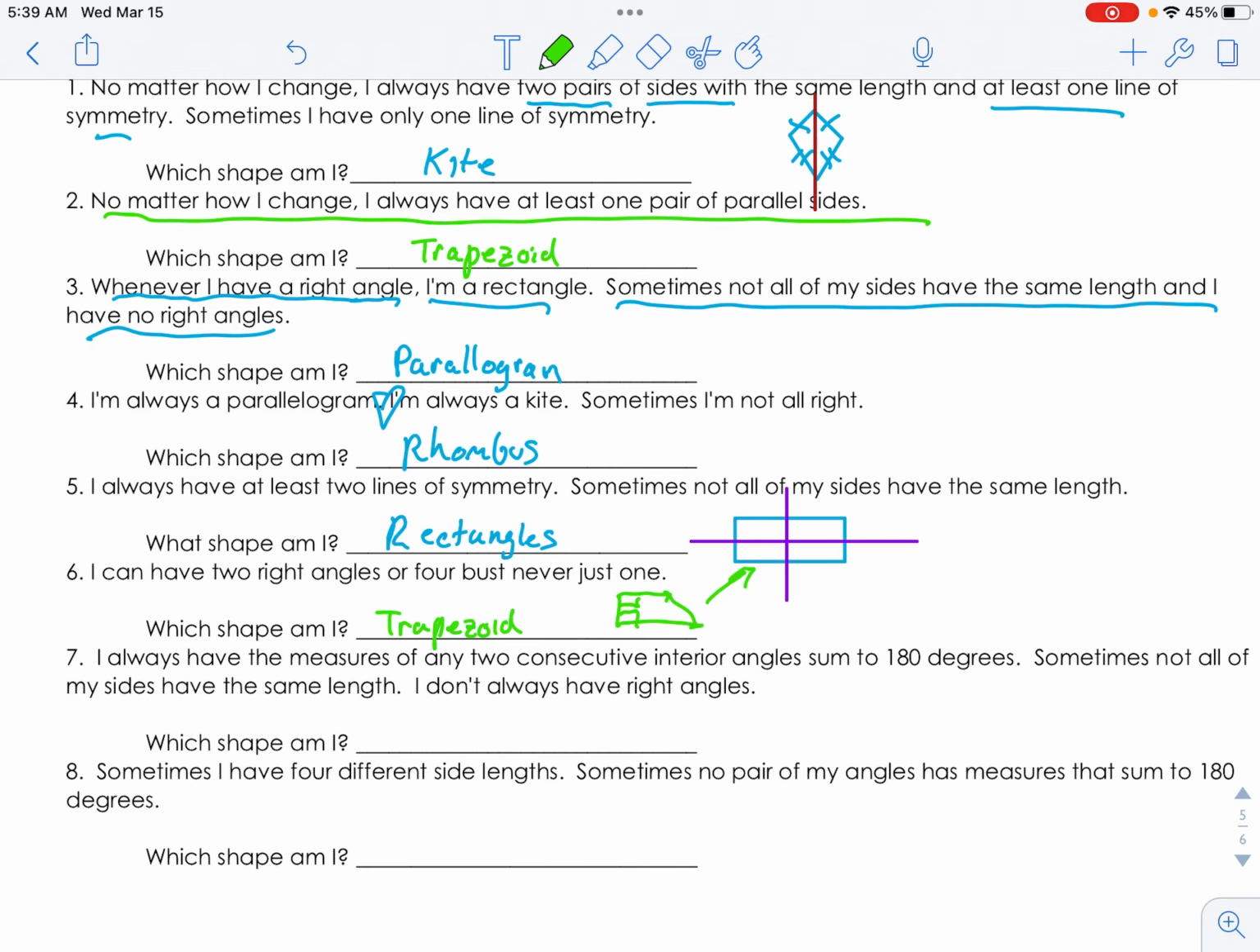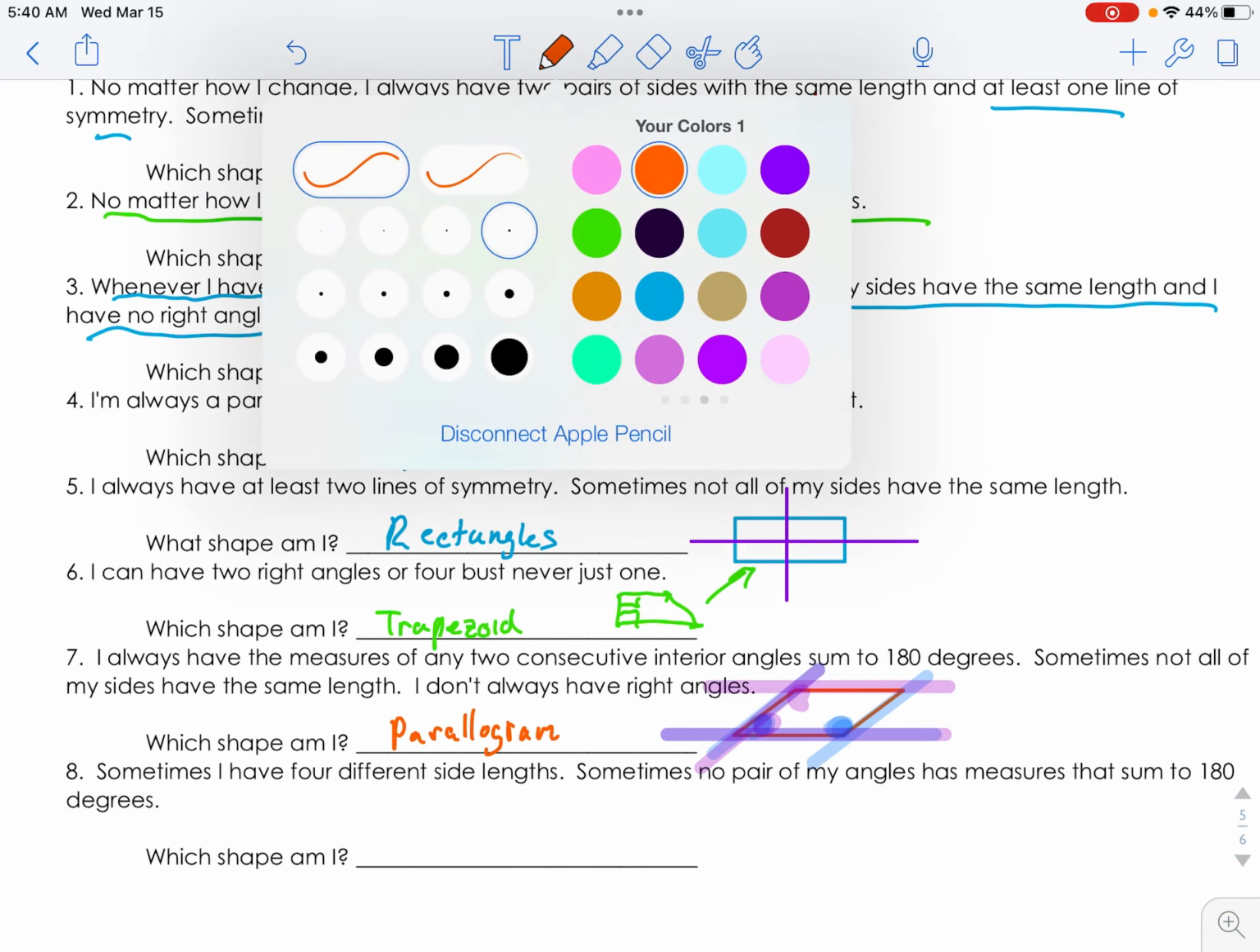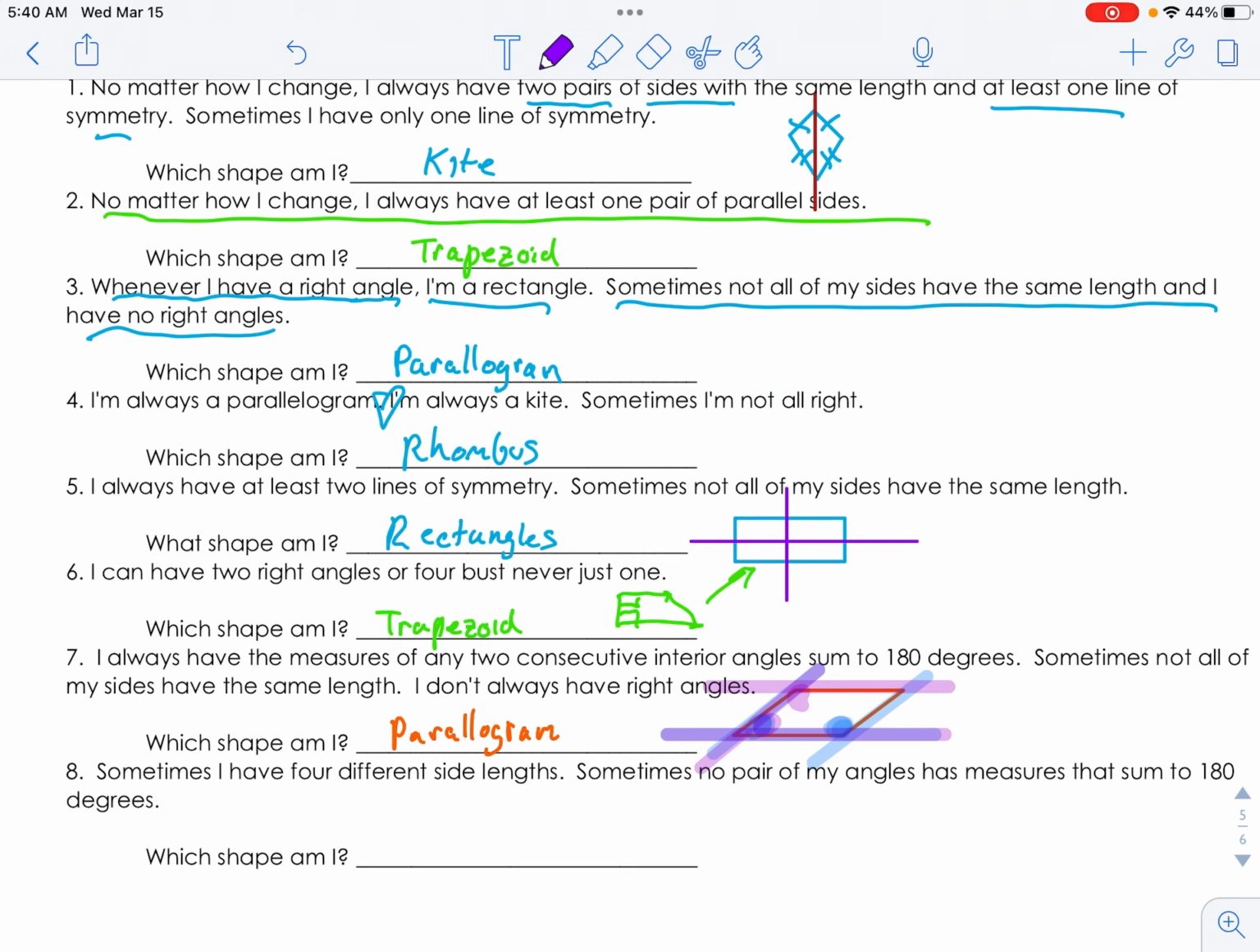I always have measures at any two consecutive angles that have a sum of 180 degrees. This right here is the parallelogram. If you pick any two angles, these are parallel lines cut by a transversal. So this angle and this angle, or if you look at it this way, the combos are endless. These are also consecutive interior angles. They'd always add up to 180.